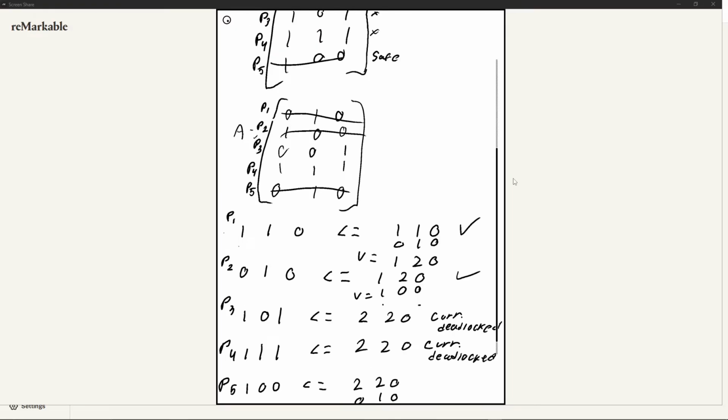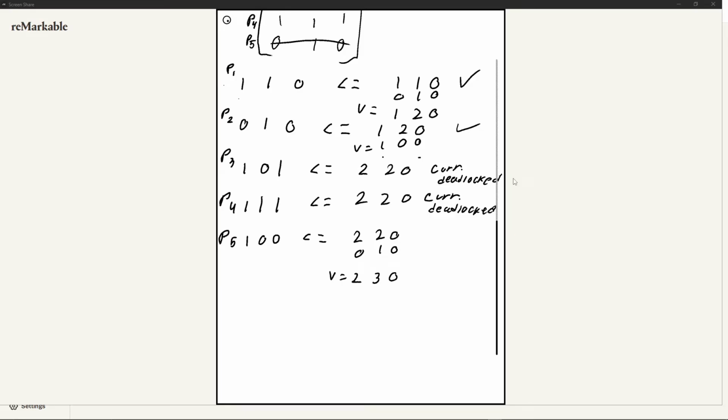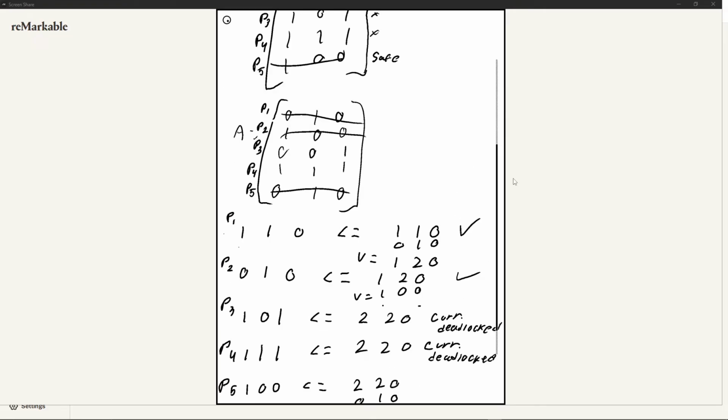P3, okay? That's asking for 1, 0, 1, and we have our brand new V. So P3 is asking for 1, 0, 1. It's not less than our brand new V, which is different than the one we compared earlier. And we can see that this is still deadlocked. All we have to do now is check 4. And we still say this is currently deadlocked.